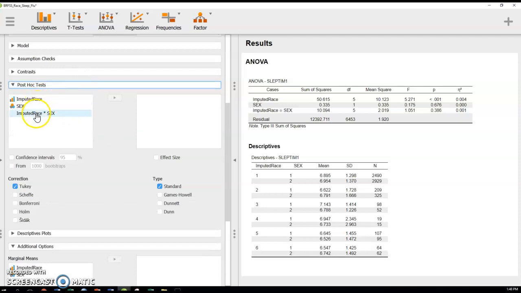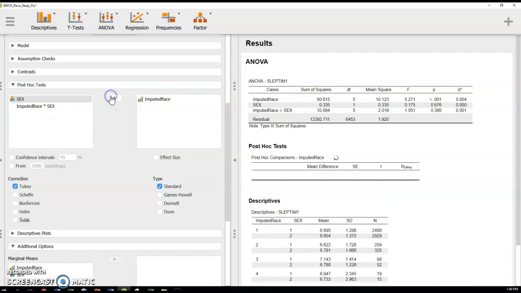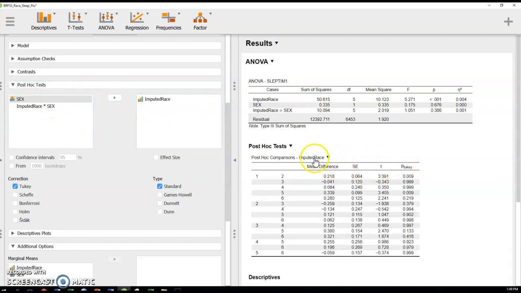In order to know which of these to choose, you should have 3 options: either of your 2 factors or the interaction term. What I want you to do is go up to your ANOVA output, which should already be there. I want you to select the one with the lowest p-value. And if you have 2 that are exactly the same, just choose one of them. In my case, that's going to be race, so I'm going to take race and add that as a post hoc test.